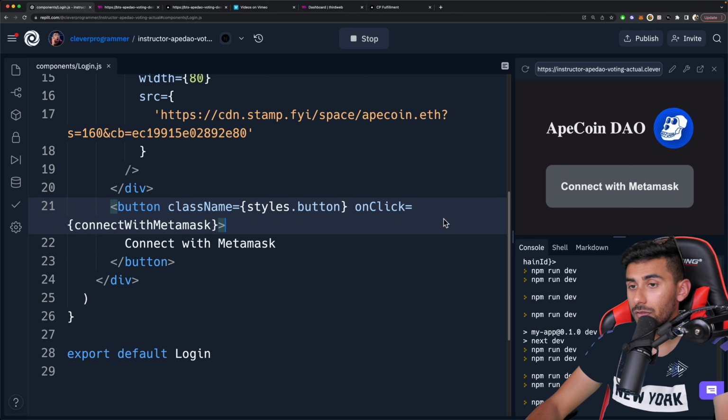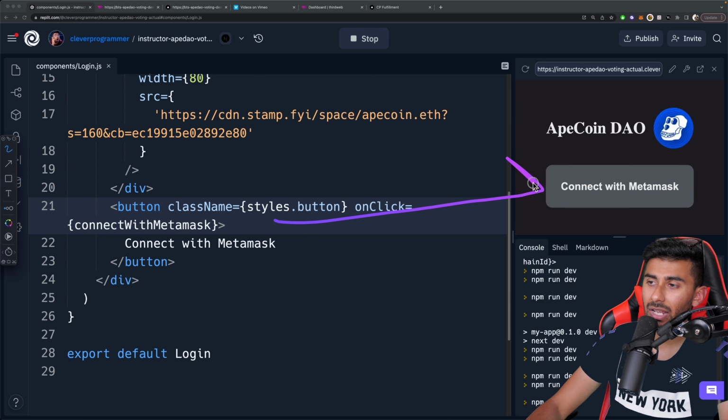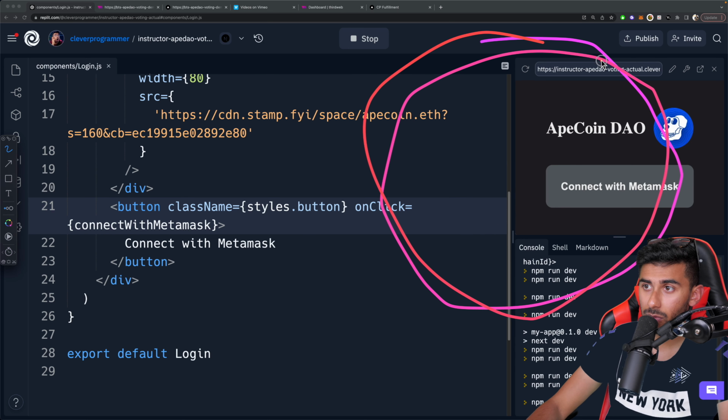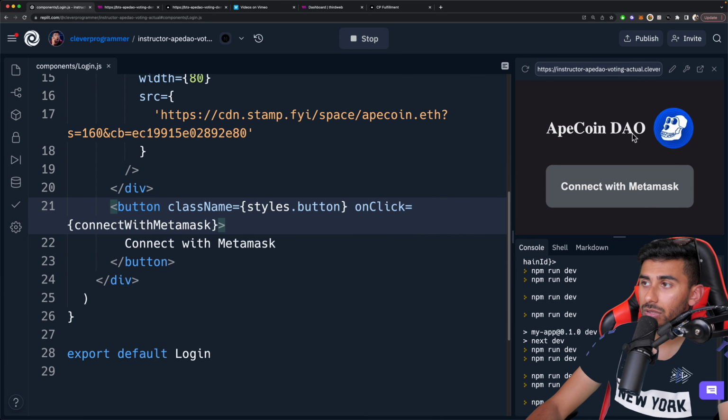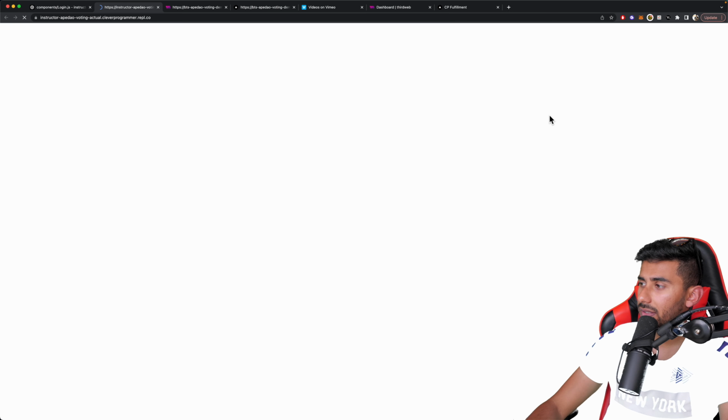Now, what we're going to do if we want to test this out and run this. MetaMask sometimes doesn't like working from an iframe, meaning within this window. So what we're going to do is hit that new tab at the top right, which says open a new tab. So we'll open this up, and let's try running this and see what happens.